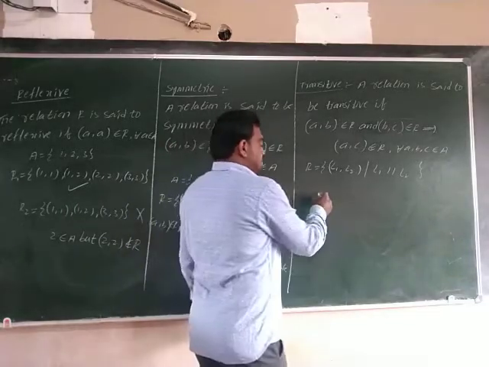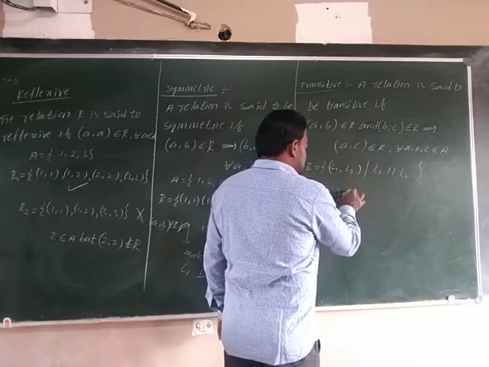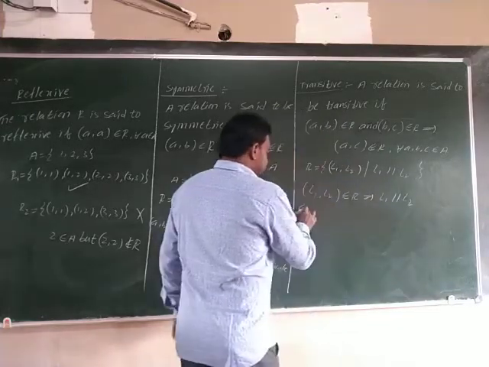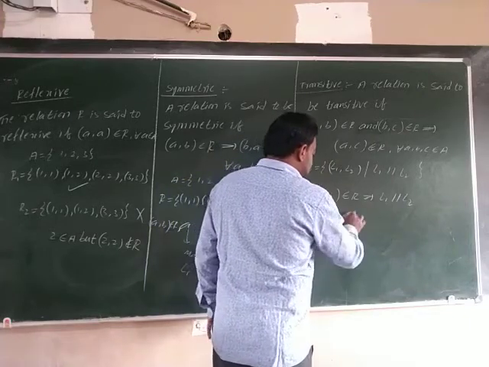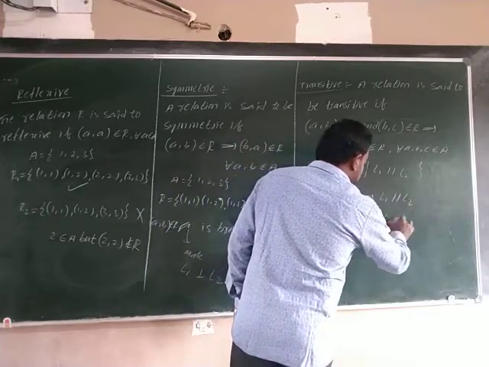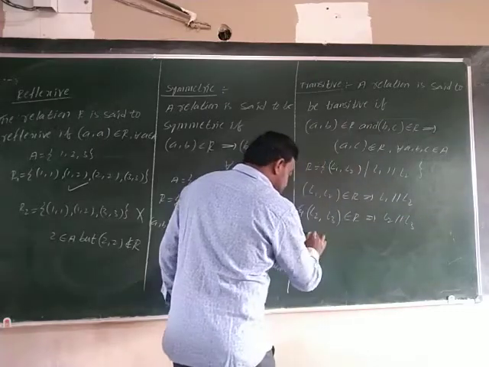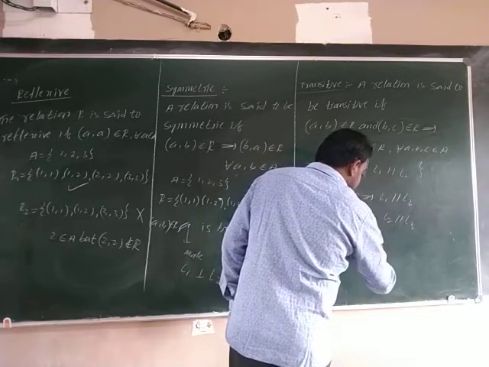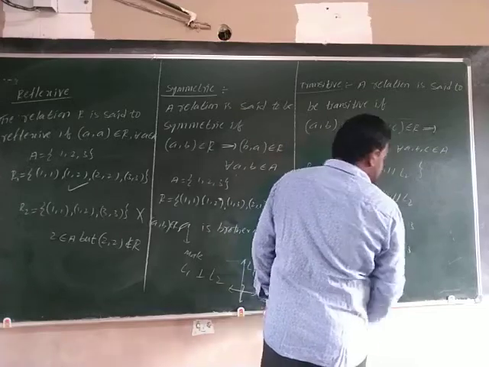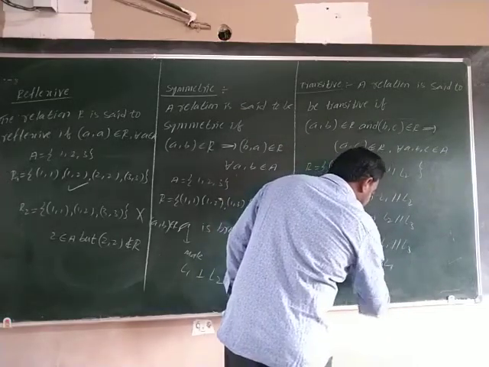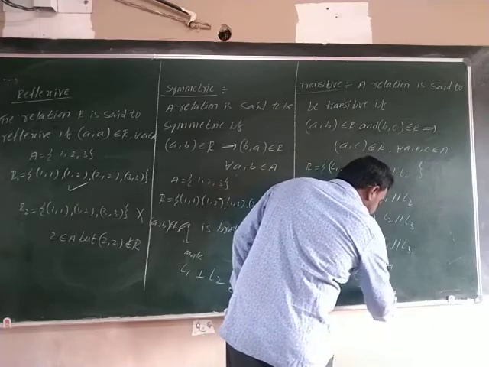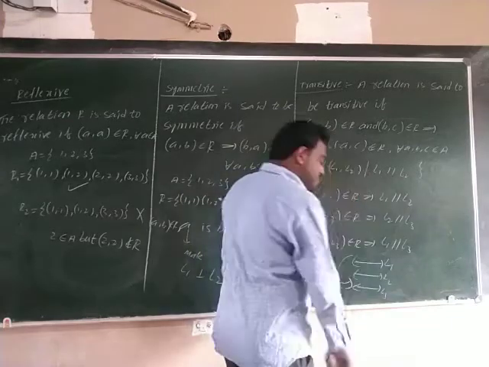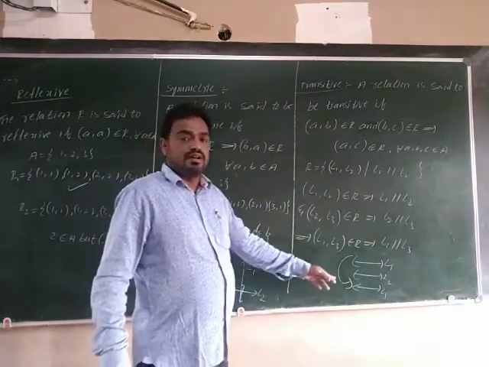You see, (L1, L2) belongs to R means L1 is parallel to L2, and (L2, L3) belongs to R means L2 is parallel to L3, implies (L1, L3) also belongs to R. How? You see, L1 is always parallel to L3. See, this is the line L1 parallel to L2. Next L2 is parallel to L3. Then L1 is also parallel to L3.